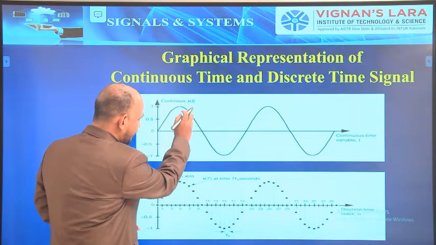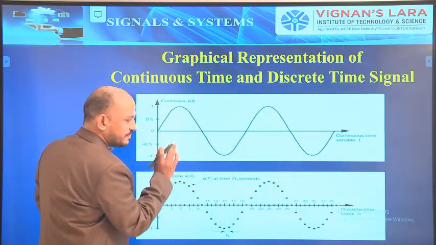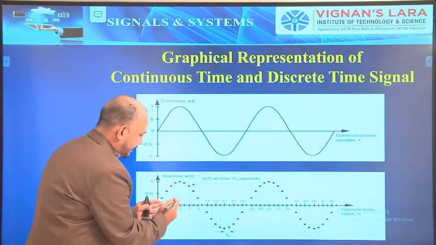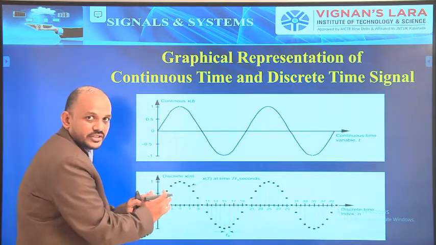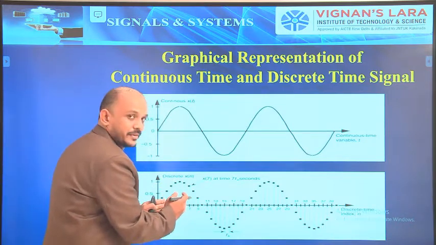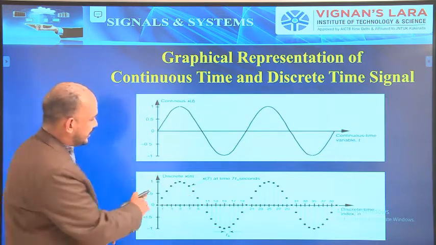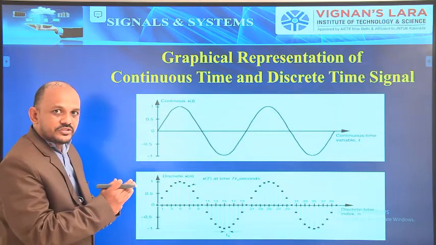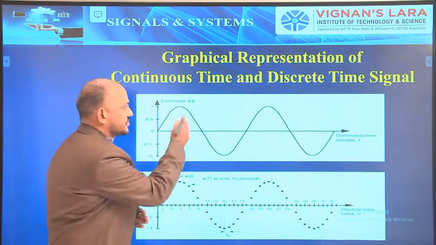At the 7th, what is the value? The same value will be displayed here. Here the sampling time is very small, the samples taken are small, the distance between samples is reduced. Hence, as the sampling time is reduced, we get a perfect shape of the continuous time signal.